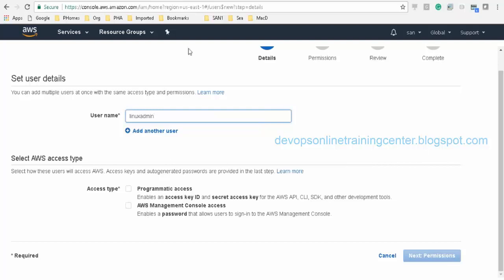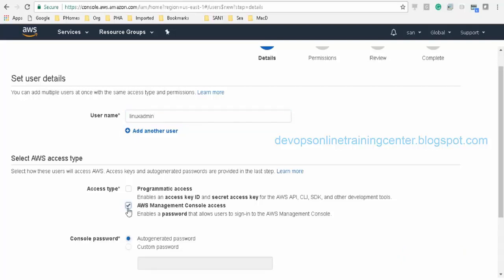AWS Management Console access is this one. So he'll have his own console. He can log into the console and work on it. Programmatic access is because AWS can be accessed using the CLI as well, right? On a Linux machine, I can install the AWS CLI, so I can directly launch instances from the CLI. I can stop the instance, start the instance, so many things we can do. So here I want to give AWS Management Console access.